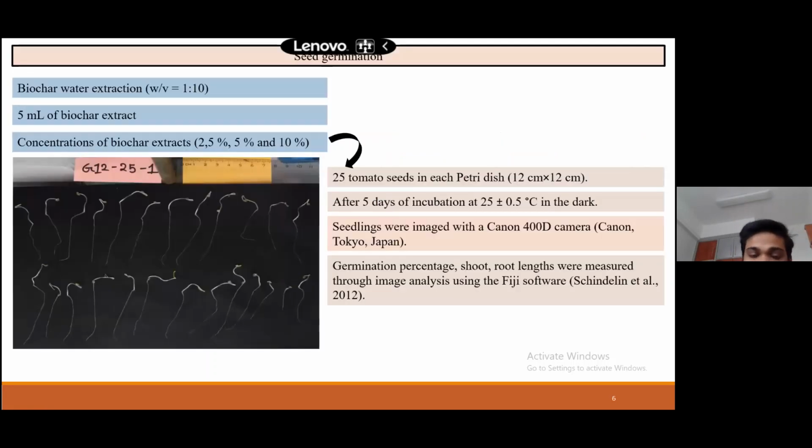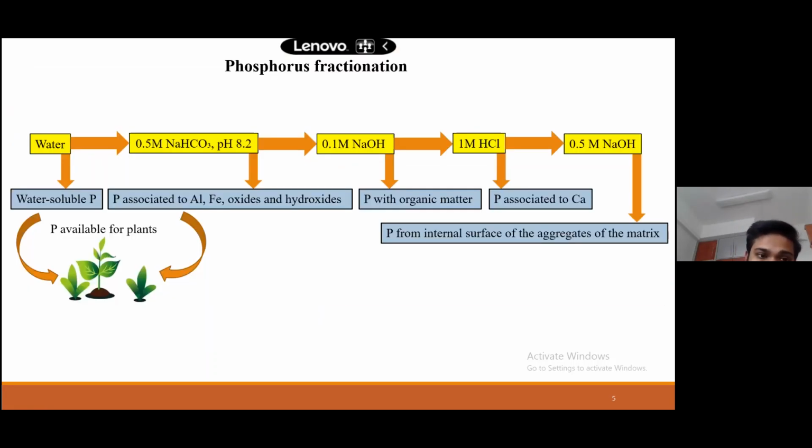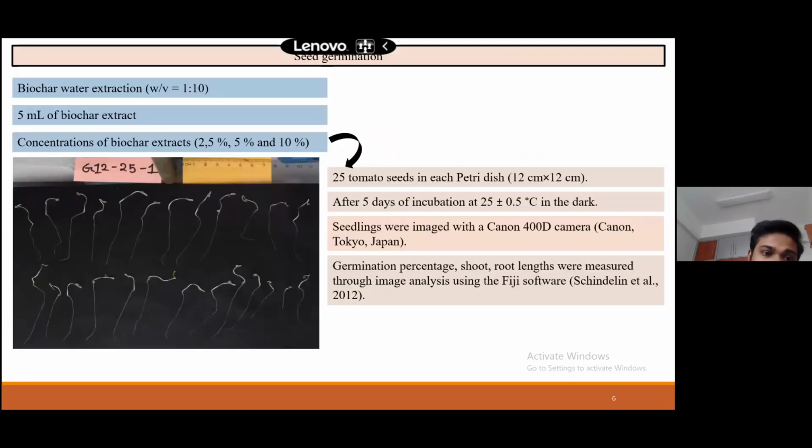So this is one method, one procedure for testing, and the second one was the seed germination bioassay test. We did the seed germination bioassay test with tomato seeds, and we prepared a water biochar extraction.